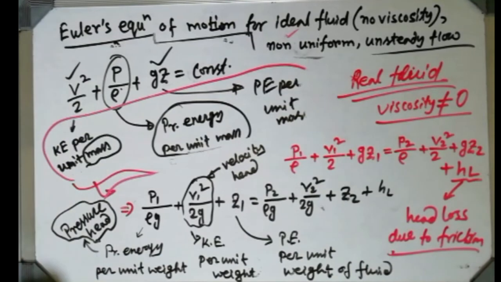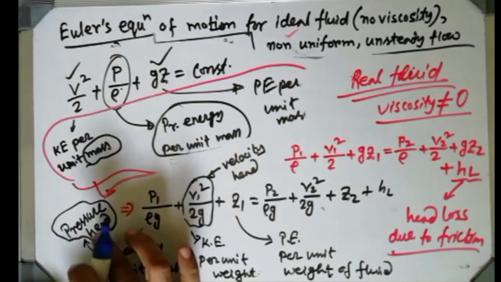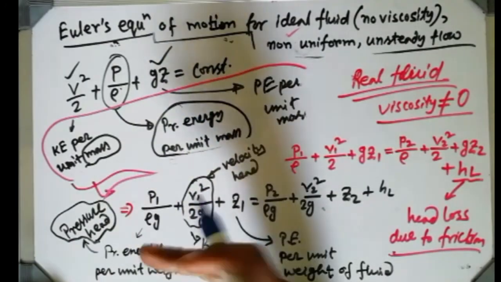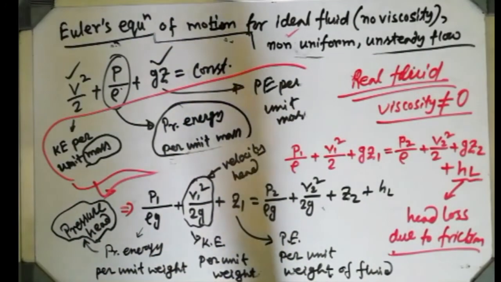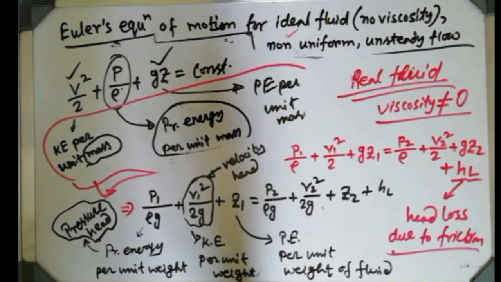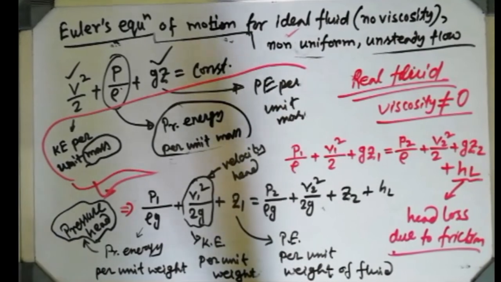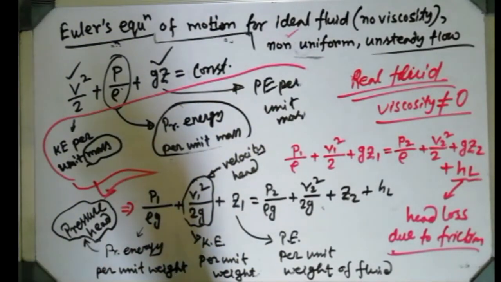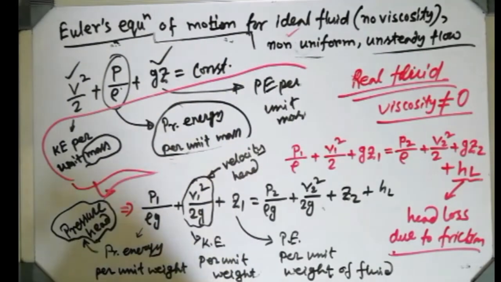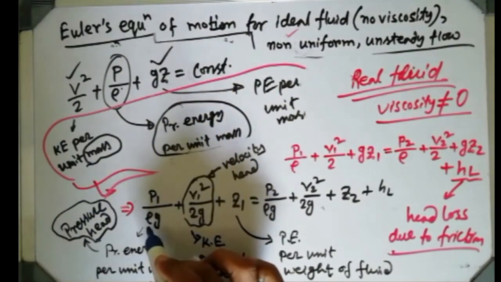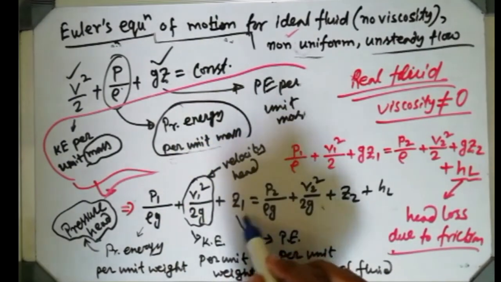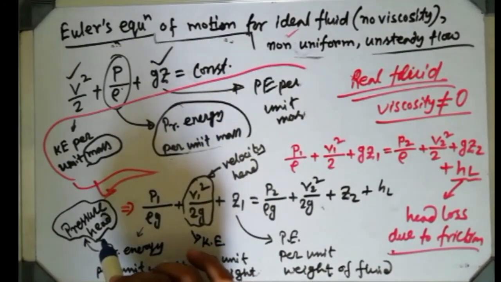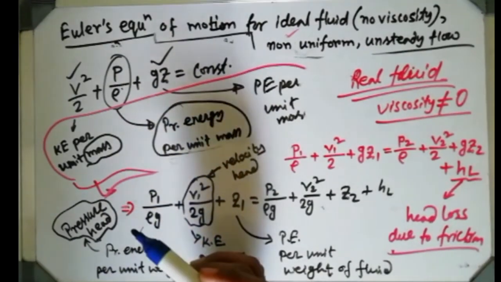Why are we saying head here? Why did this word head come? Head, in terms of fluid mechanics, is expressed in meters, that is, in the unit of meter. For example, we say 300 meters of head available, or if the overhead tank of your house is on the roof of a two-storey building, we say 20 feet head available, meaning it is 20 feet above. So actually head is a unit of length, meter, or it can be length expressed in feet also. Check whether it gives a length in meters. If it comes with a unit of meter then you can express it as head, if it is not coming with a unit of meter then you cannot call it head.